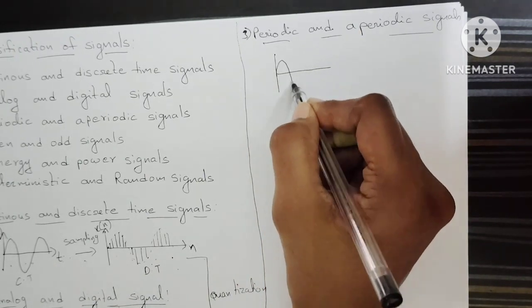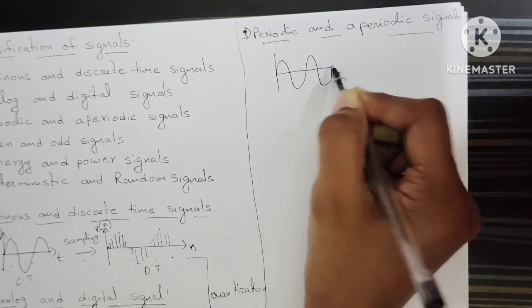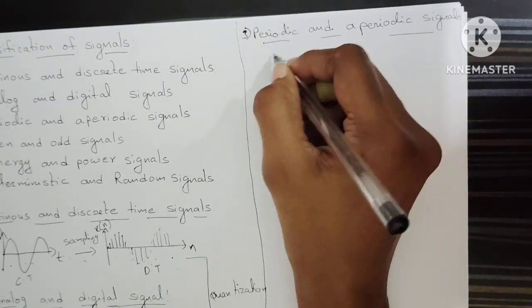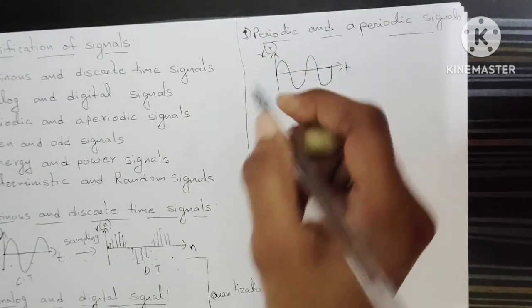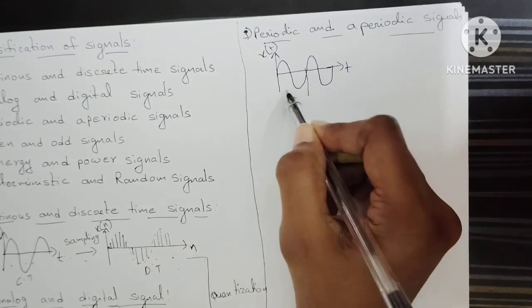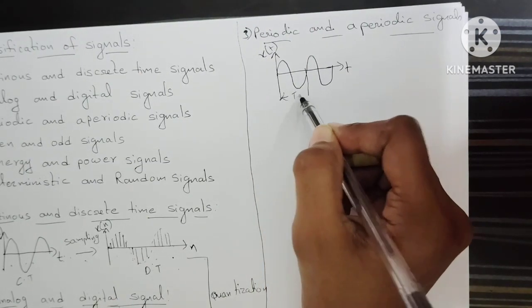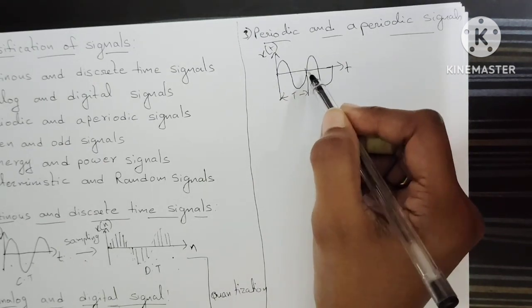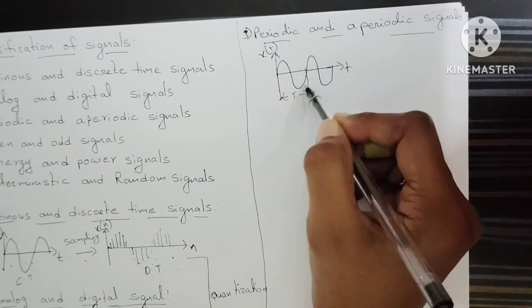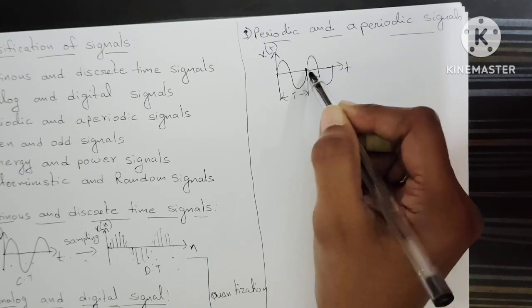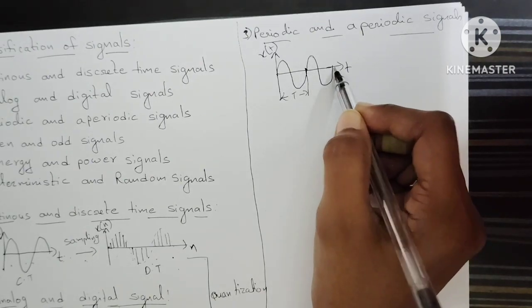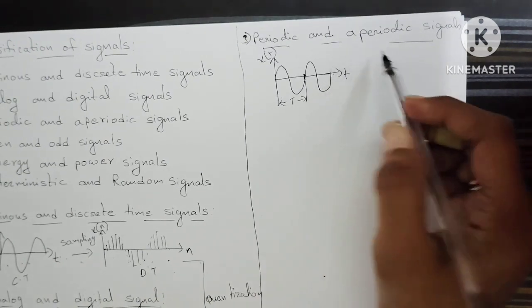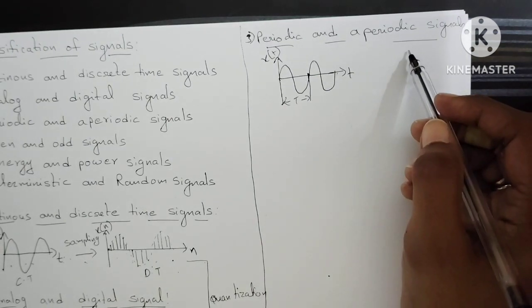For example, if you take a signal, this is the time period T and this is x of t. From here to here is a time period T. After completion of this time period T, again the signal is repeating. This signal is said to be a periodic signal.